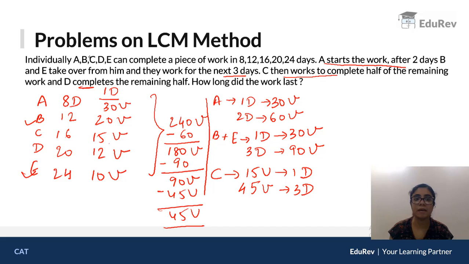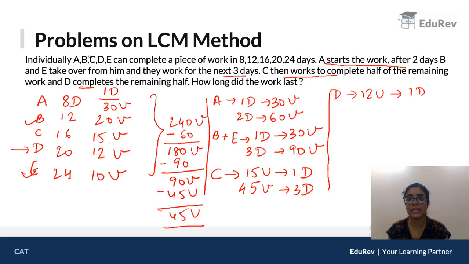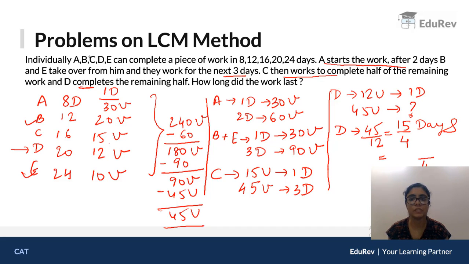And then they are saying D completes the remaining half. Now, if D is going to complete the remaining half, D has to do 45 units. D does 12 units in one day. So how much time will it take to do 45 units? D will take 45 upon 12 days. So 45 upon 12, both are divisible by 3. So 3 fours are 12, 3 fifteens are 45. So D will take 15 by 4 days. So if you convert it, your base will be 4. 4 threes are 12. You have 3 extra. So 3 3 by 4 days.